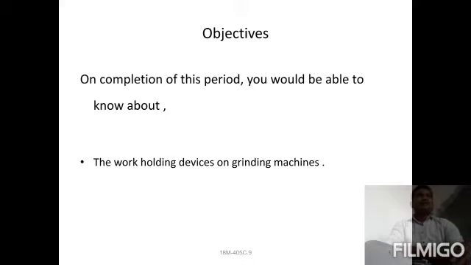If proper work holding is not utilized, the work may be disturbed, or may even be converted into scrap.